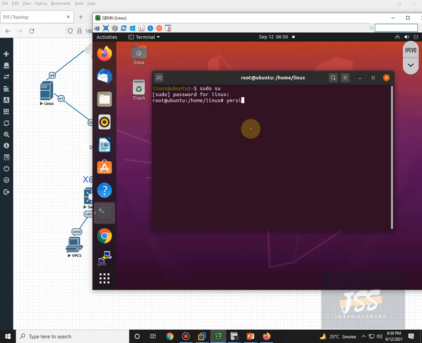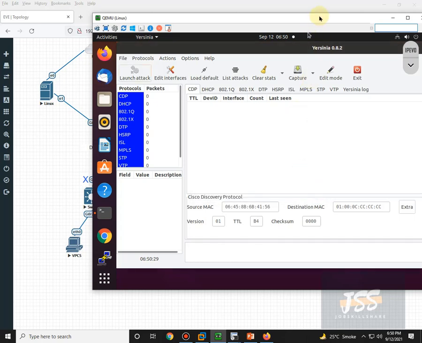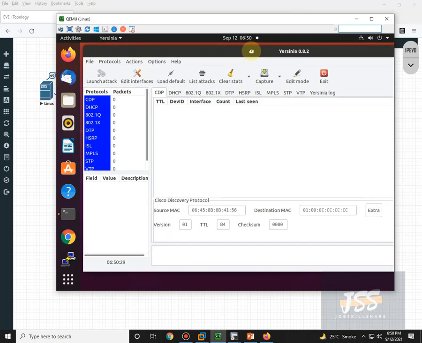So just type Yersinia -g, because I'm looking for the graphical user interface for this tool. So click on that. This is the landing page for that tool. As you can see, it mentions here Yersinia 0.8.2, this is the version that I am using. Okay, to launch the attack you need to click on launch attack.